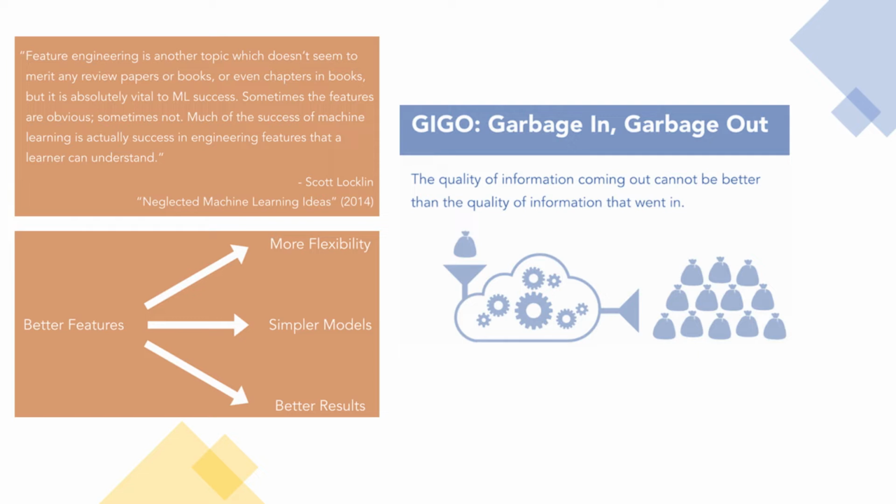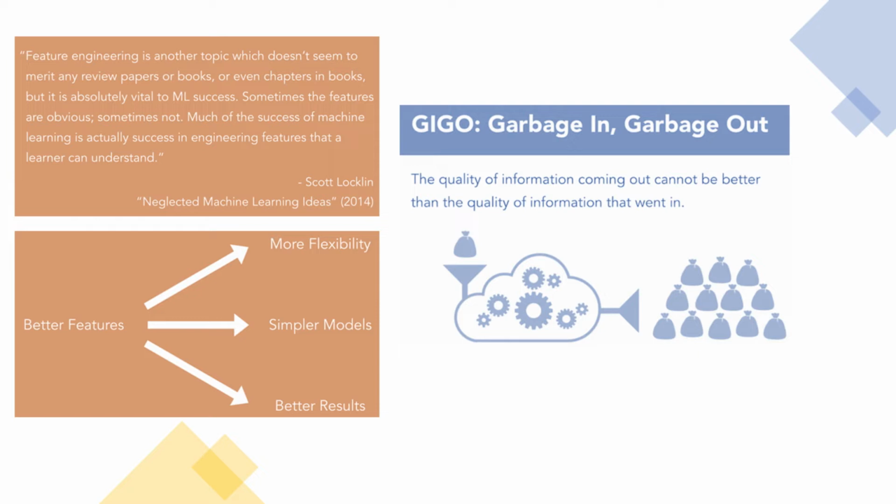and when he refers to a learner, he is referring to a machine learning model. In other words, we need to engineer features that allow the machine learning model to pick up on the signal in the data. There is a popular phrase that can be applied to many processes, and it holds true in machine learning: garbage in and garbage out.